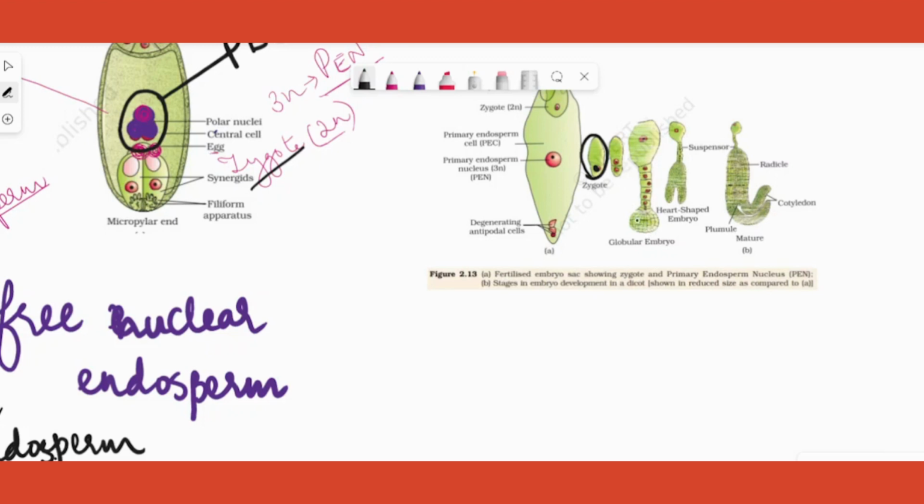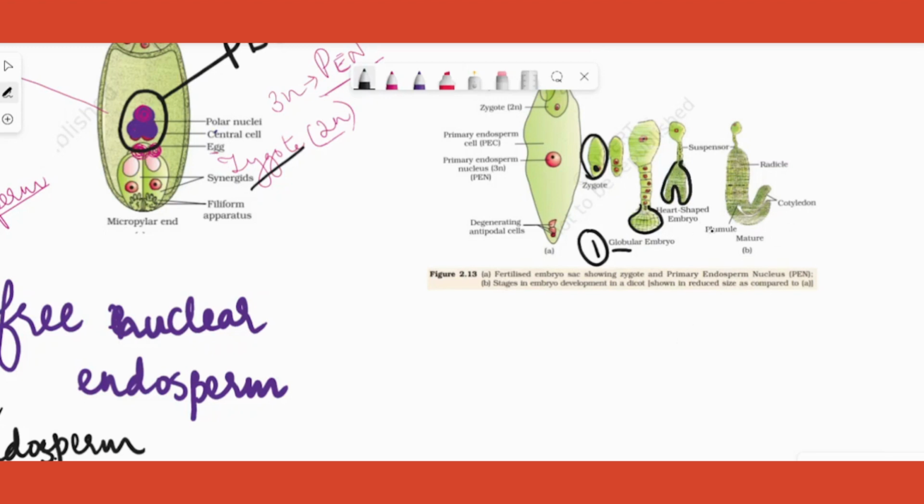That development takes certain shapes. In the first stage, it takes a round globular structure. Globular basically means something like a sphere, a round structure. That's the first phase. In the second phase, it becomes heart shaped.